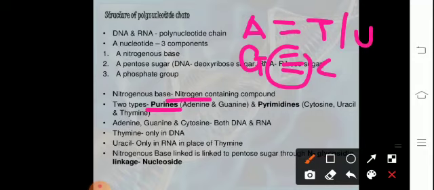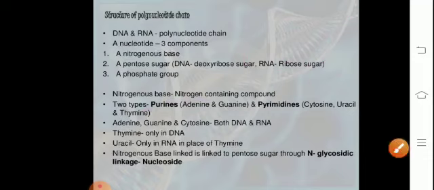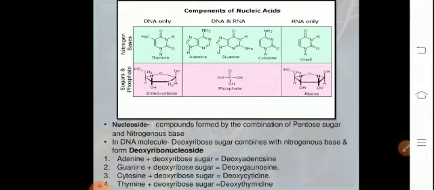Nitrogenous bases are linked to pentose sugar through the N-glycosidic linkage. Then they are referred to as the nucleoside. So a nitrogenous base is linked to a pentose sugar and then it forms a nucleoside. And when the phosphate group is linked to the 5' hydroxyl of the nucleoside through a phosphoester linkage, then it corresponds to the formation of a nucleotide.